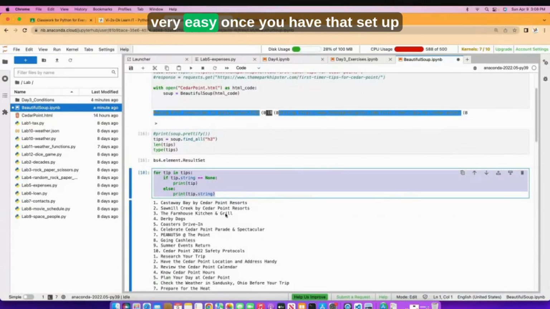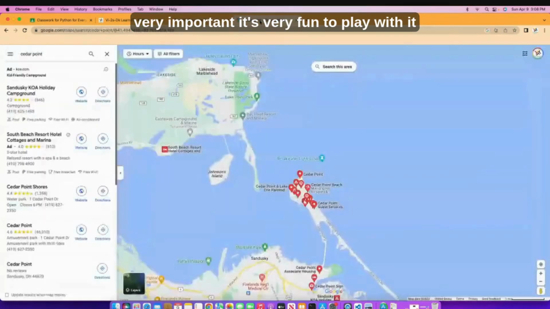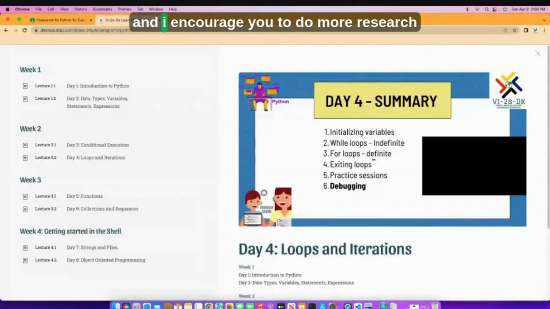So very easy. Once you have that set up, I can change this to another identifier, or should I say CSS type, and then I should be able to get the information. It's very important, and it's very fun to play with it. I encourage you to do more research and see what you can do. Okay, all right. What questions do you have?